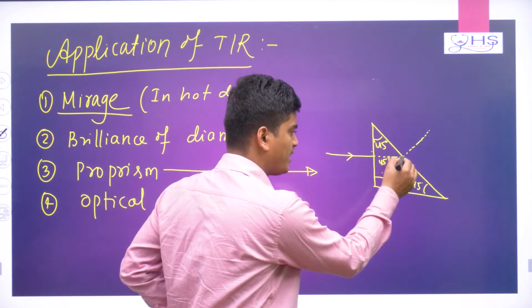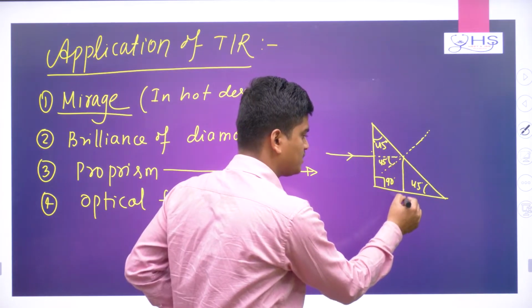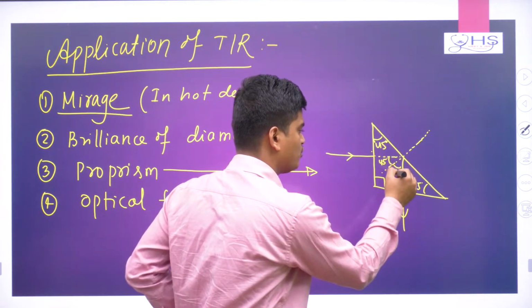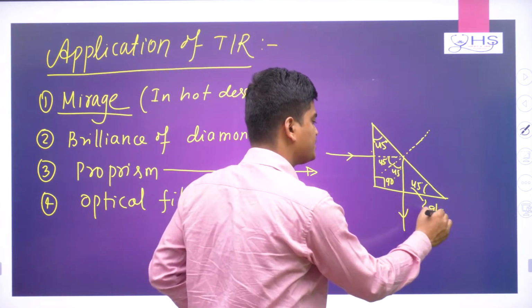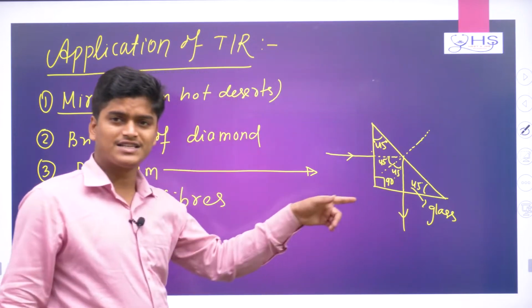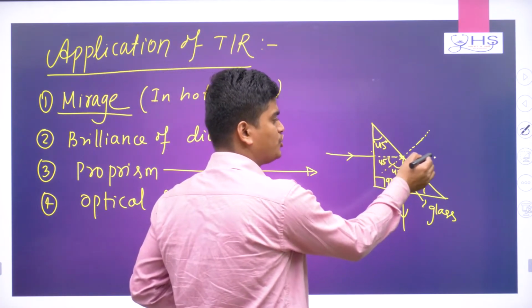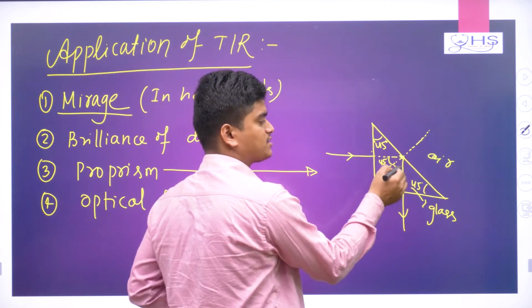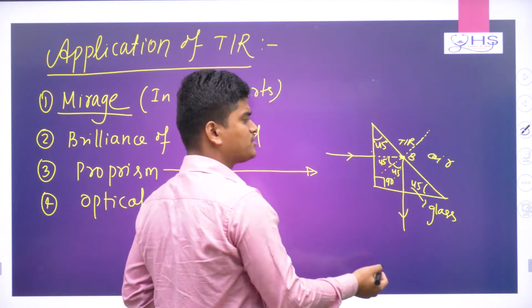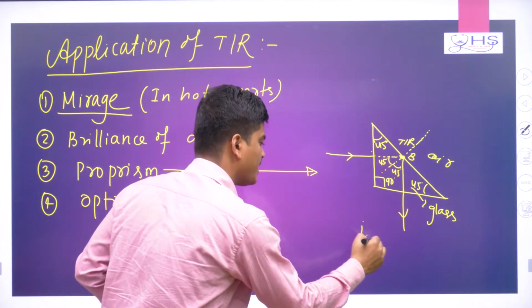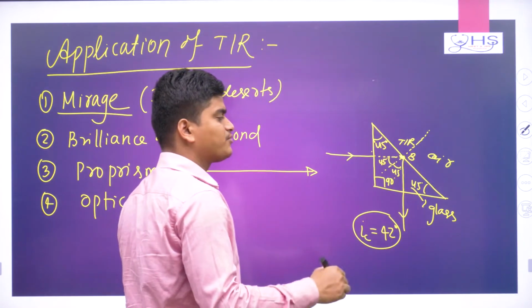Now the light ray will reflect here and go like this, so this angle will make 45 degrees. Why is reflection happening? Remember, this medium I am talking about is a glass medium. Here it is air and here it is glass. At this point B, TIR will happen, because as you just understood, the critical angle for glass-air media is 42 degrees.